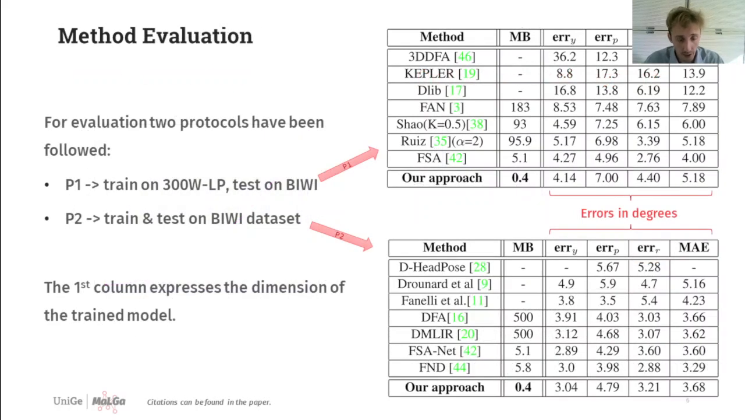The quantitative evaluation has been carried out using two protocols used in the literature. In P1, the architecture has been trained on the 300W-LP dataset and tested on the BIWI dataset. In P2, training and tests have been performed on the same dataset, that is BIWI. As you can appreciate, our method performs in line with the top two methods, but with a computational reduction of more than one order of magnitude with respect to the best one.